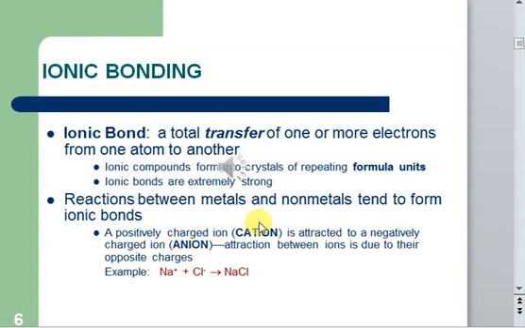The attraction between this cation and this anion results in the formation of an ionic bond. For example, this is sodium and that is chlorine. Sodium is a metal, so it can easily lose an electron. Sodium loses an electron and forms a positive charge, and chlorine accepts the electron which was lost by sodium, so chlorine forms a negatively charged ion. The attraction between the positively charged ion and the negatively charged ion forms an ionic compound, which is NaCl.